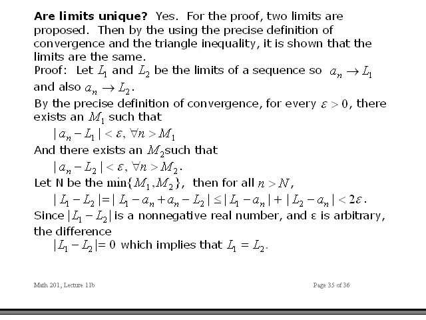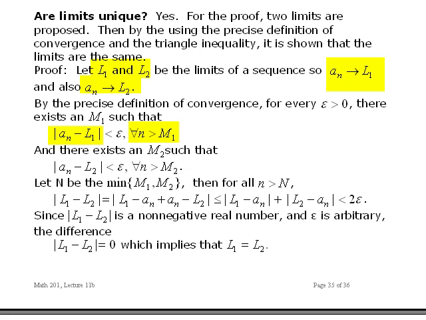So to prove this, I'm going to propose that there are two limits and then show that they're equal. I'll have to use a triangle inequality again. Let's say that L1 and L2 are both limits of some sequence a_n. That is, a_n converges to L1, and it also converges to L2. So by the precise definition of convergence, for every epsilon greater than 0, there's a number, and instead of that capital N, I'll call it M1 just to give it a name, such that the difference between the sequence and its limit L1 is less than epsilon for all n greater than M1.